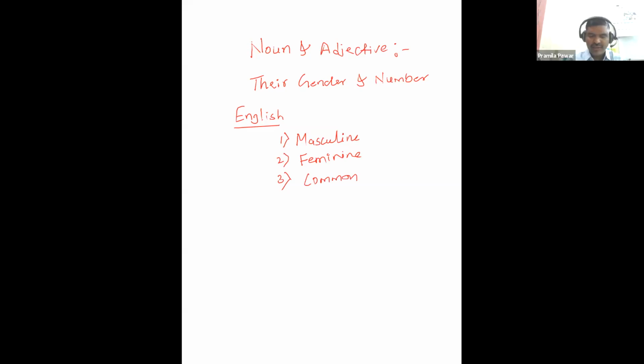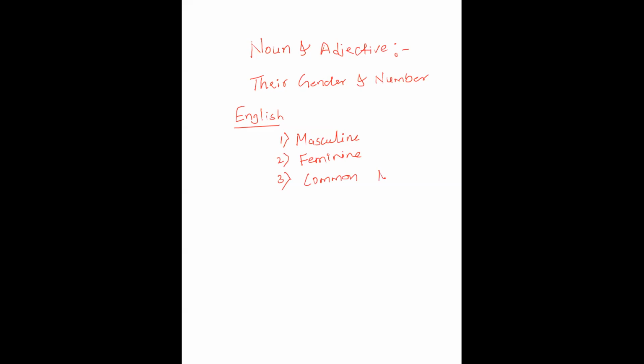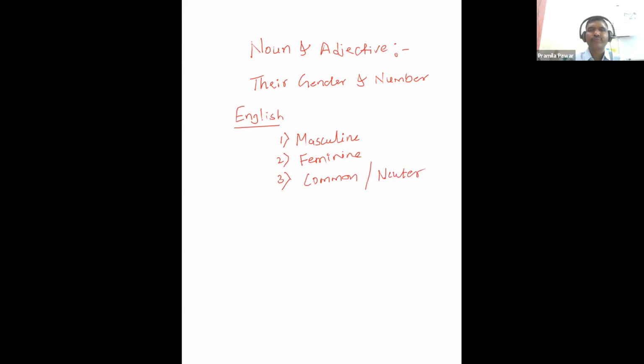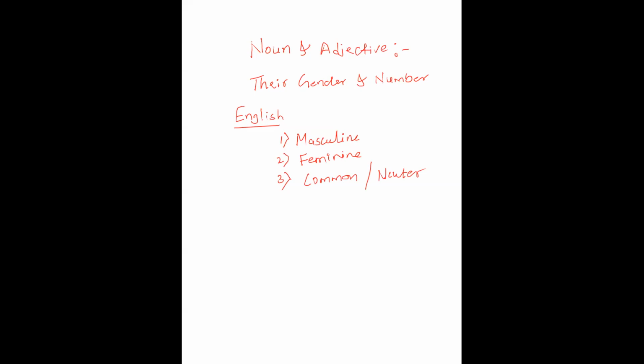In Greek, actually, there is a gender called neuter, and it is also used for things.